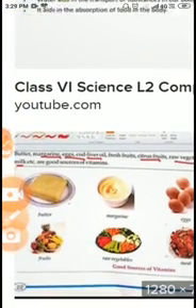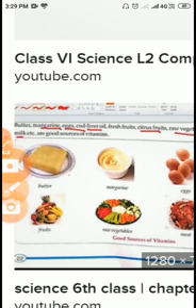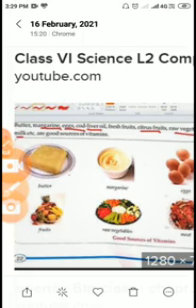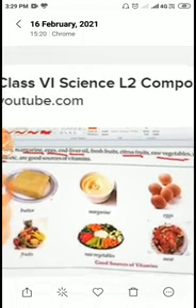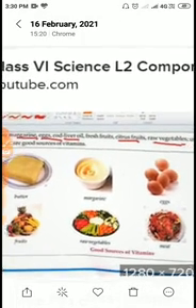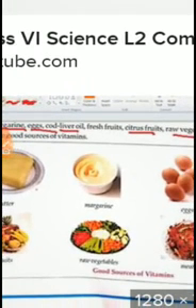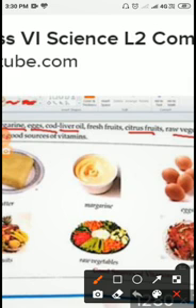After that, you are looking at so many things like this egg.